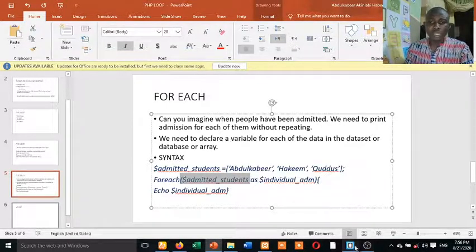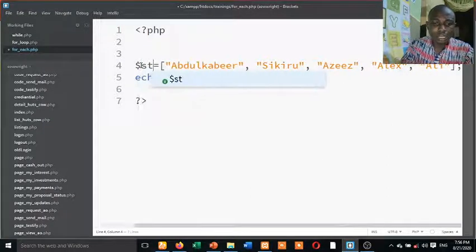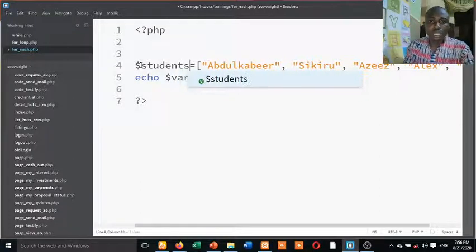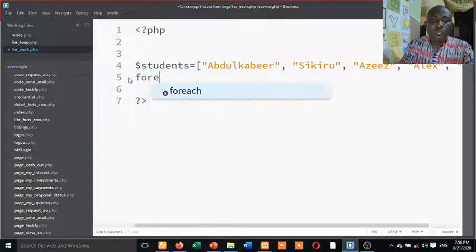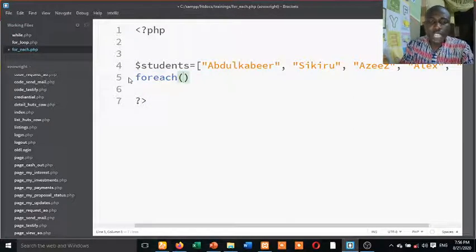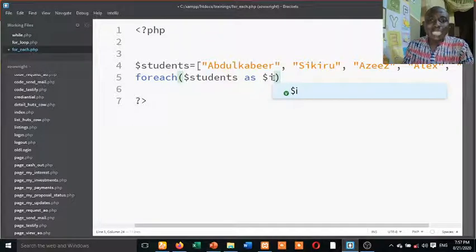So okay, let me go and do it. Let me call this one students. Now I will say foreach. Now you declare a variable, for each student as, that means that each of these things inside students, you now put it as a new variable, maybe I. Just put something as I. That means that this I is now representing each of this data.